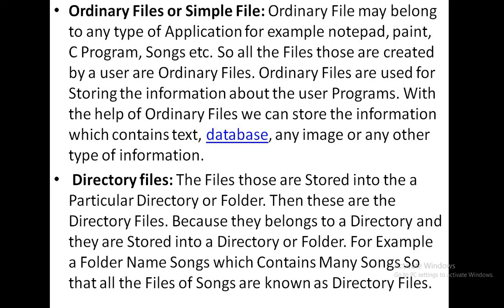After creating that folder, we put all the songs inside it. That's why the songs folder is called a directory file, which contains many songs within it. So this type of file is called a directory file.